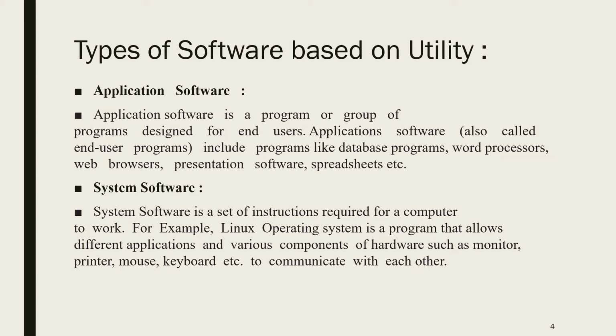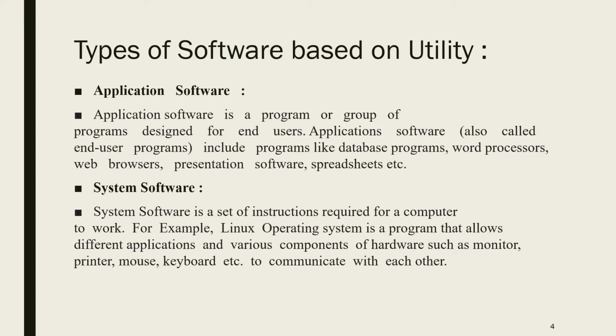So it is a set of instructions which are required for a computer to work. For example, now the latest operating system is the Linux operating system. It is a program that allows different applications and various components of hardware such as monitor, printer, mouse or keyboard to communicate with each other. That means when each part is communicated properly, then only the operating system works.